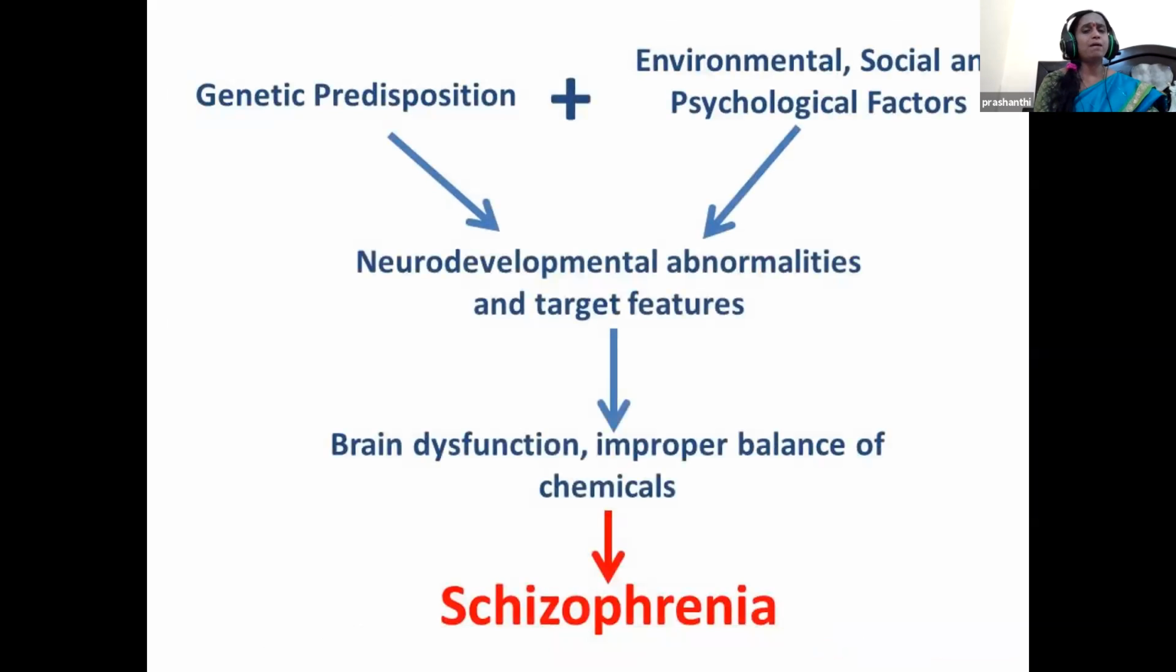But if there is a difference in the level of dopamine release, it leads to diseases. For example, schizophrenia, which is a serious mental disorder. When there is an excess level of dopamine, neurodevelopmental abnormalities are seen, and it leads to brain dysfunction and improper balance of chemicals.